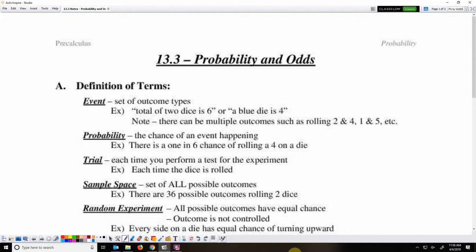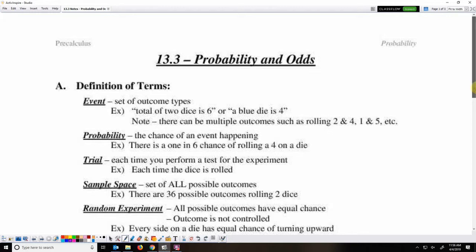Probability is the chances of that event actually happening. When you roll the dice to test it, that's an experiment, and that experiment is called a trial. Every time you roll the dice, that is a trial. Sample space is all of the possible outcomes. Rolling a sum of 6 is not the only possible outcome. In fact, there's 36 different possible outcomes when you roll 2 dice, and that is the sample space.